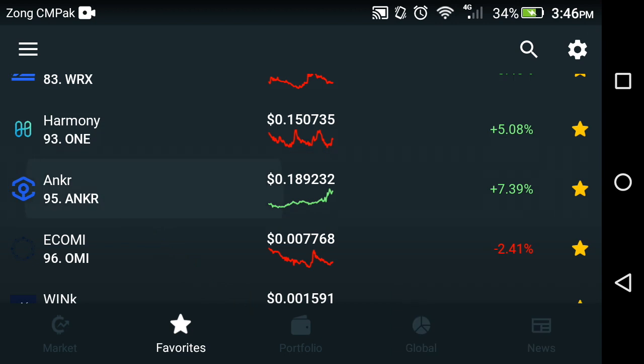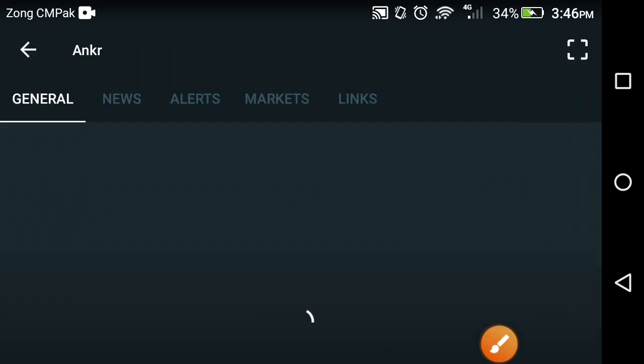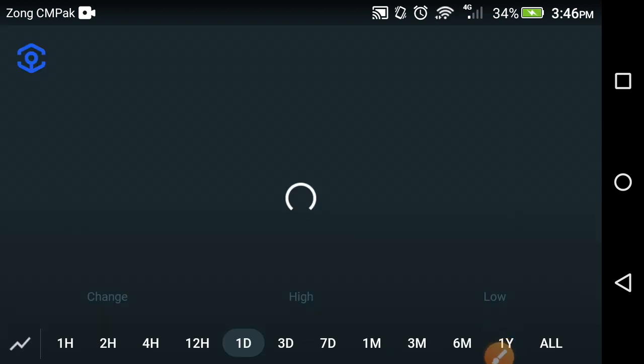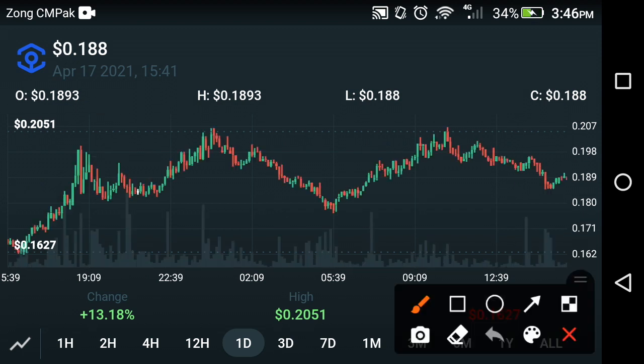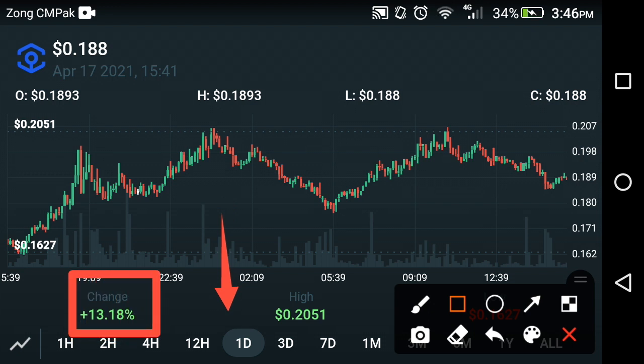Now let's start the video. First of all, we look at the price prediction of the Ankr coin. After that, we decide what's the next target of the Ankr coin. As you can see here, this is a live price prediction of the Ankr coin for the last 1 day, friends. The change in the Ankr coin in the last 1 day is a positive 13.18% change, and the high price of Ankr is about 0.2051 USD, the high price of Ankr network in the last 1 day, friends.